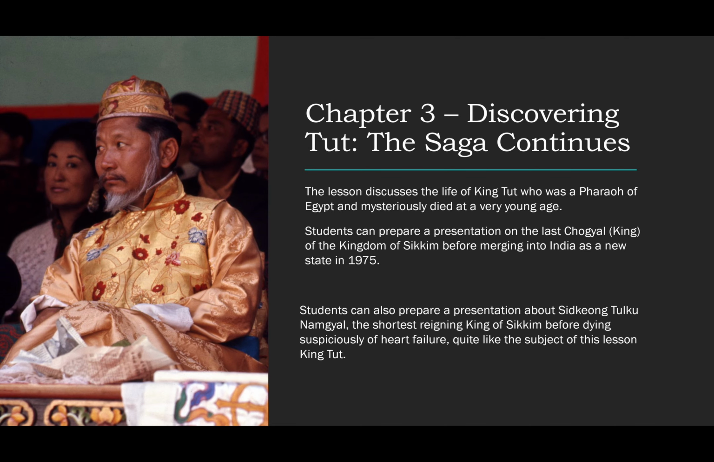Chapter 3, Discovering Tut, the saga continues. This lesson discusses the life of King Tut, who was a pharaoh of Egypt and mysteriously died at a very young age. Students can prepare a presentation on the last Chogyal king of the Kingdom of Sikkim before merging into India as a new state in 1975.